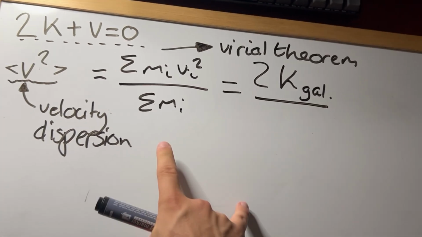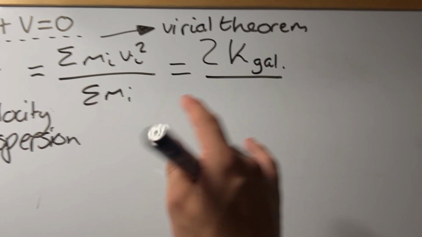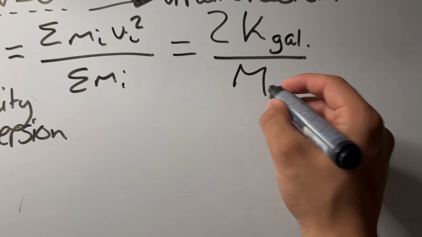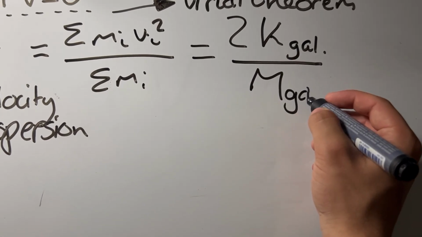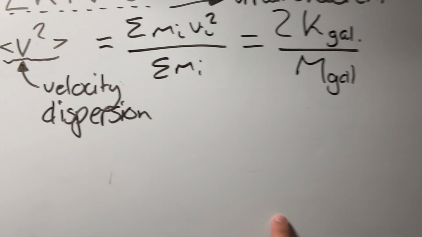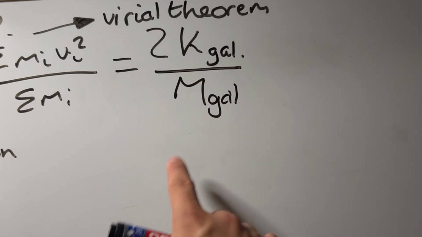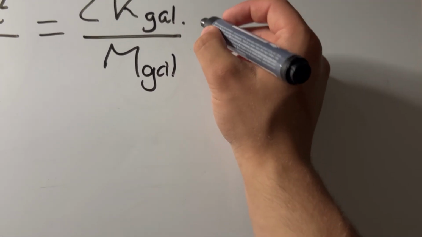This is divided by the mass of the galaxies. And then I'll just write this as 2K over m for simplicity.